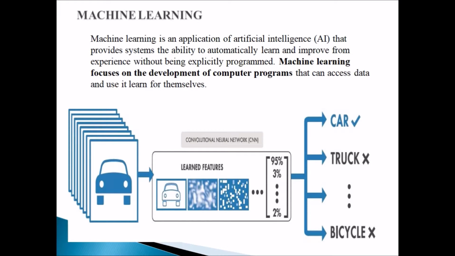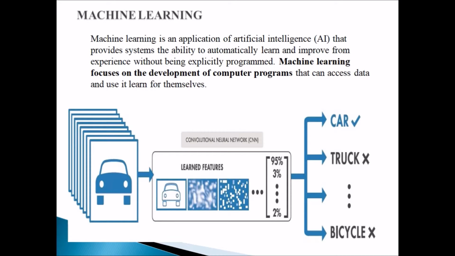What is machine learning? Machine learning is an application of artificial intelligence that provides systems the ability to automatically learn and improve from experience without being explicitly programmed. Machine learning focuses on the development of computer programs that can access data and use it to learn for themselves.